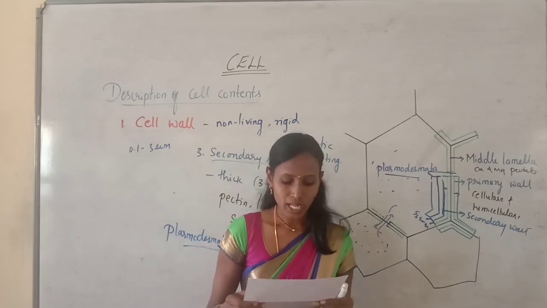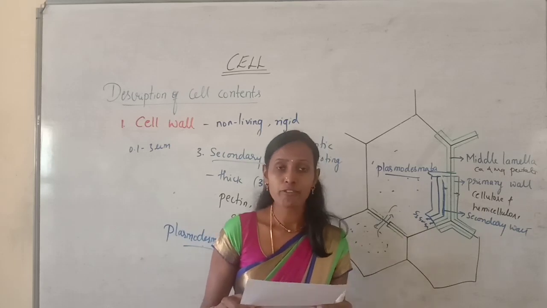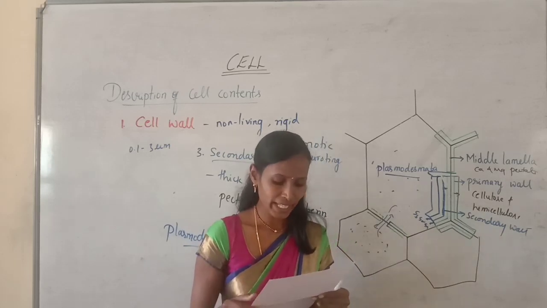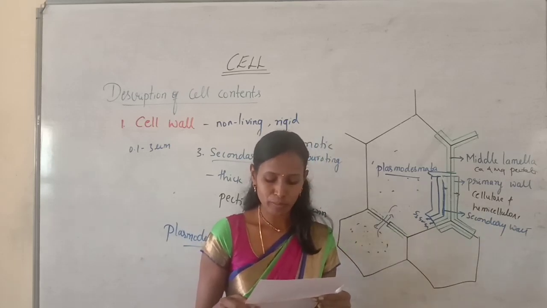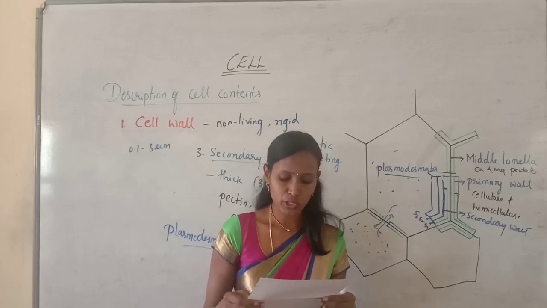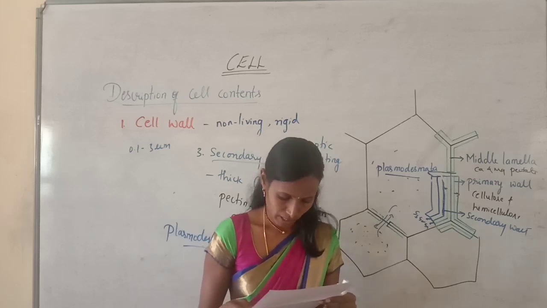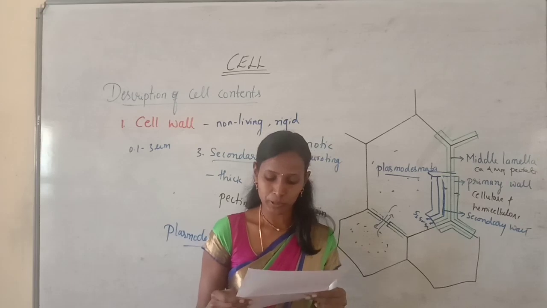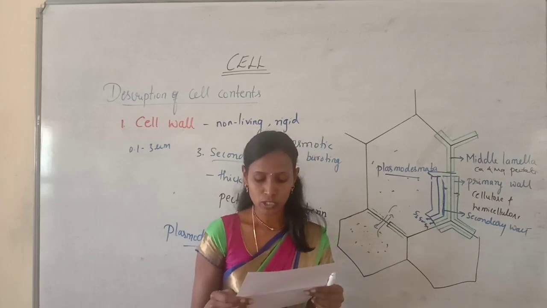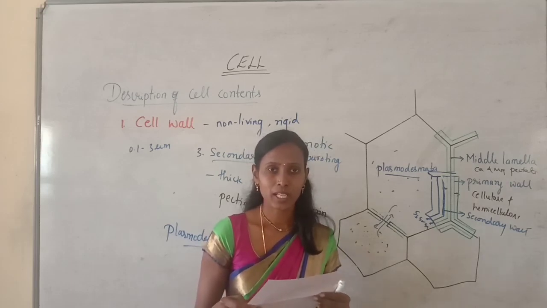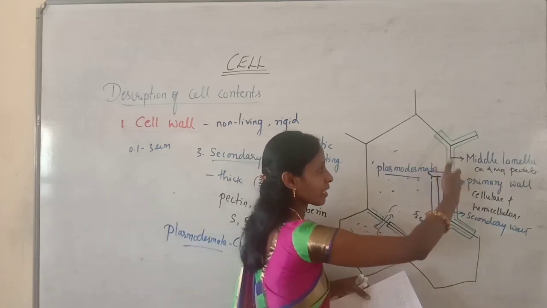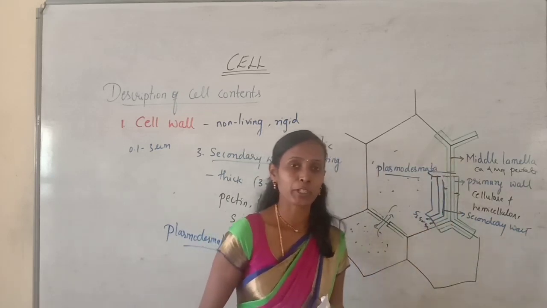Next, third question. Ripening fruit becomes soft due to option A, dissolution of pectate of middle lamella, option B, conversion of starch into sugar, option C, jelly formation at acidic pH, option D, incorporation of pectin in middle lamella. See, as I said, this middle lamella is made up of calcium and magnesium pectate.